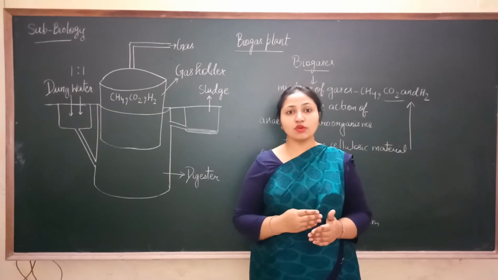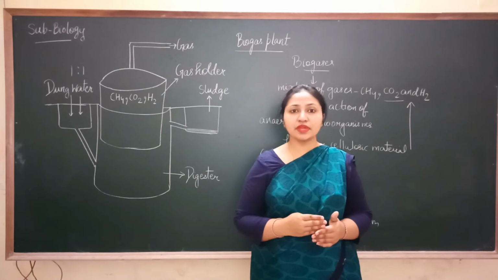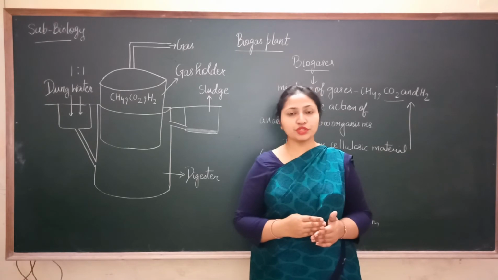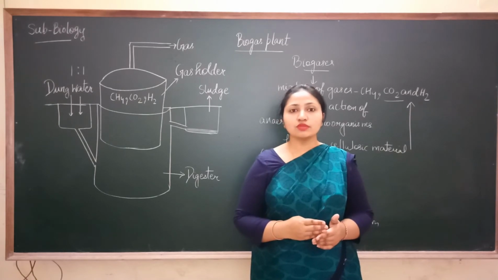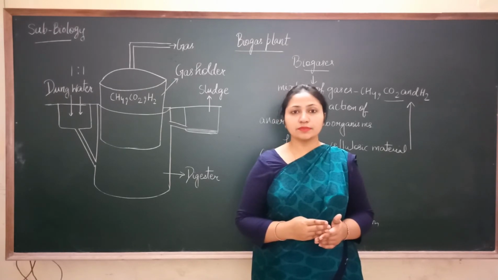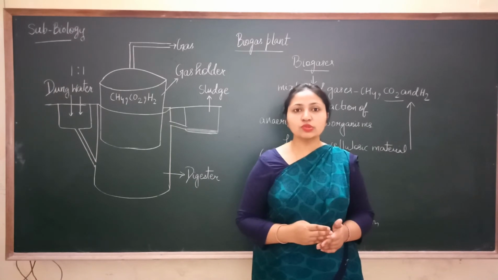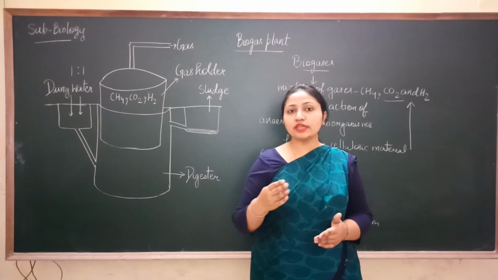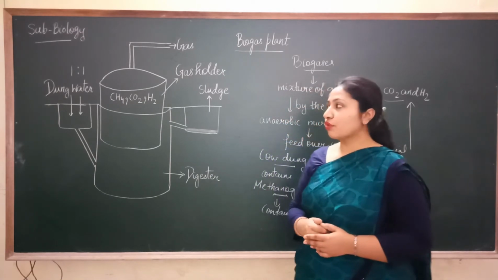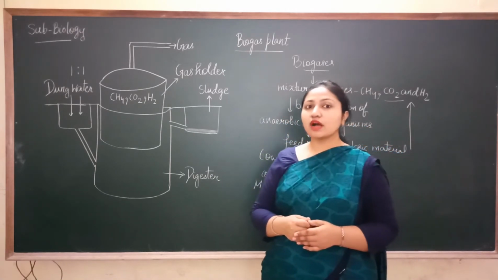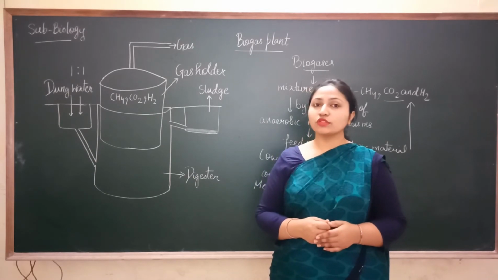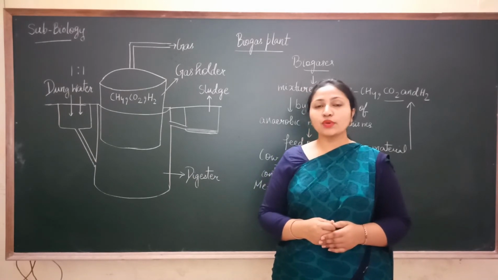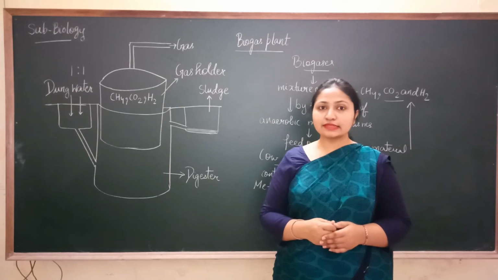Then these anaerobic microorganisms help in the breakdown of the cellulose, and in this manner they provide nutrition to the cattle. So that's why the cow dung, means the excreta, also contains the anaerobic microorganisms, and we can use the cow dung as the raw material for the production of the biogases, means the mixture of gases, in the biogas plant.